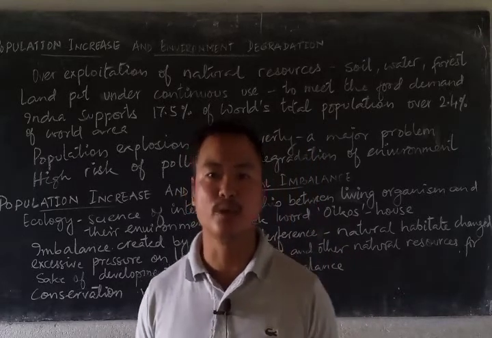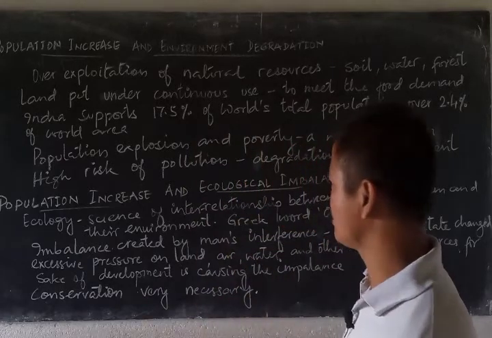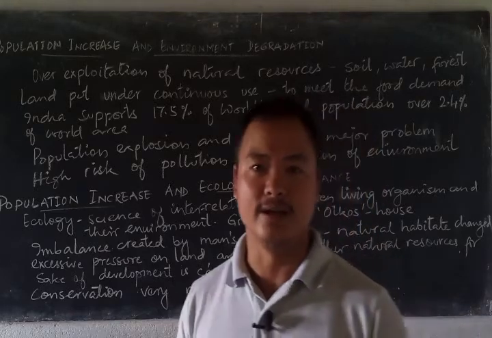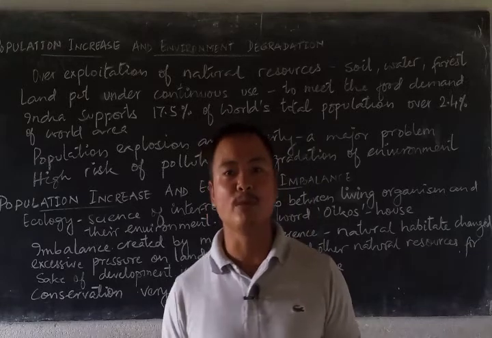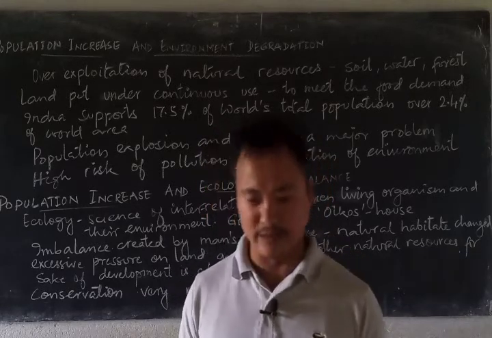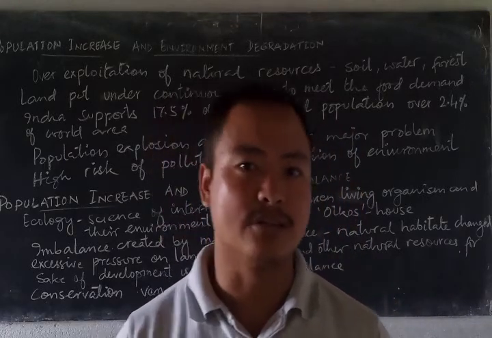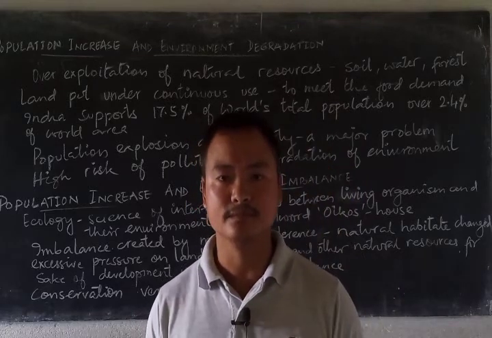So the same land is put under rigorous use to produce a lot of food production. So there it becomes a huge effect on the environment. This is just about the land. The same people will be using a lot of water, and nowadays we talk about industrialization and development. In lieu of industrialization and development, many forests have been cut down.